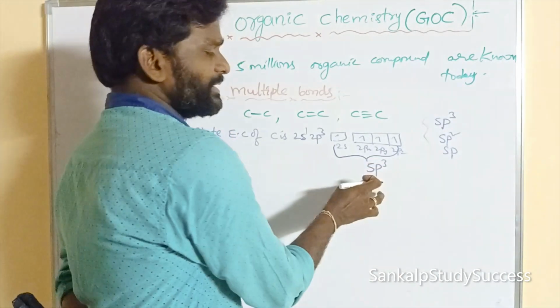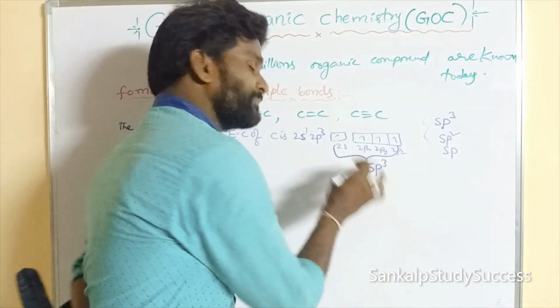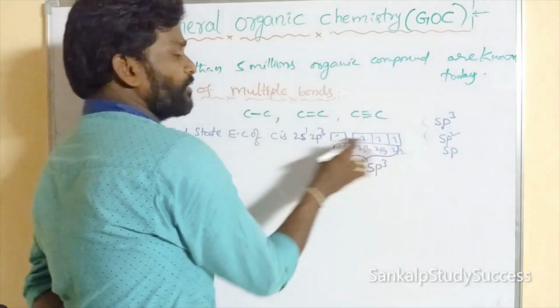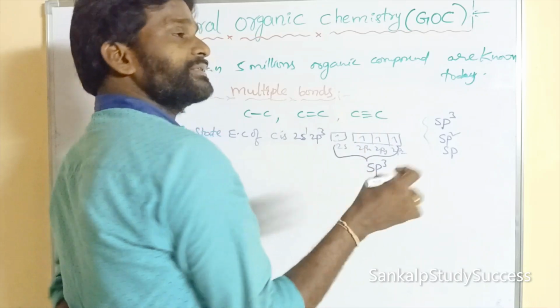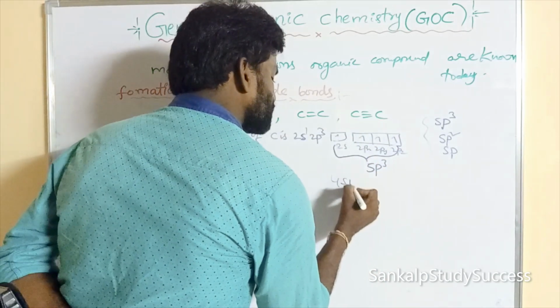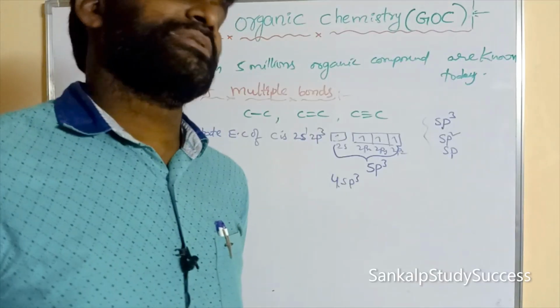Here 4 orbitals are combined, so the hybrid orbitals are also 4 sp3.